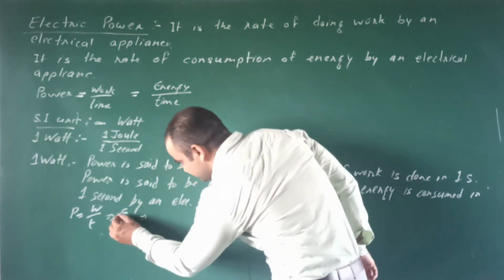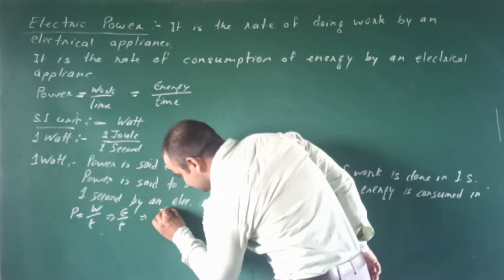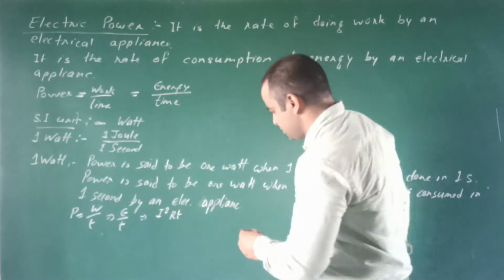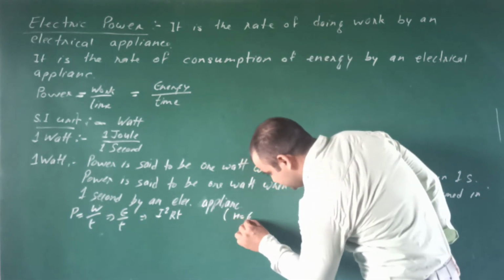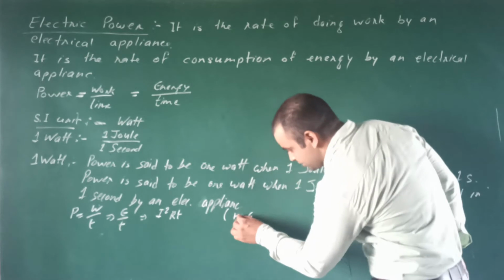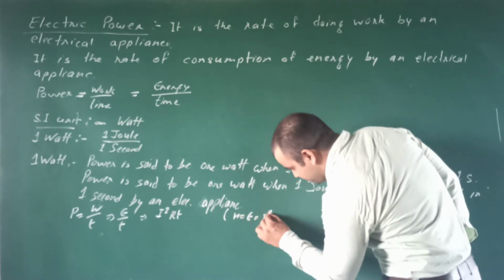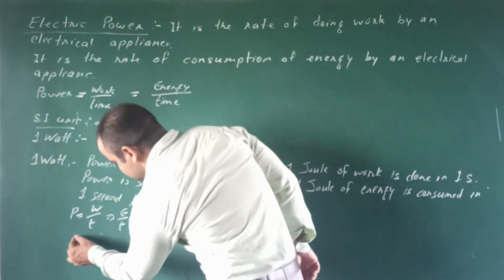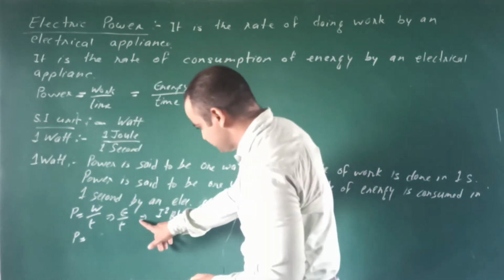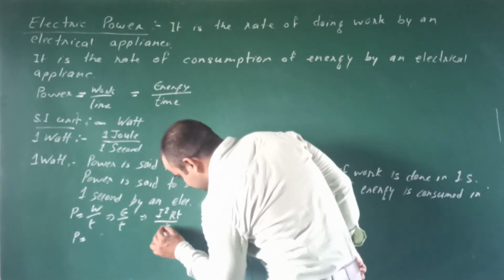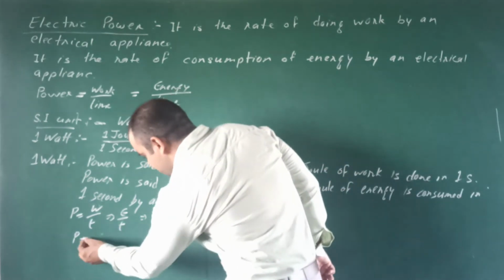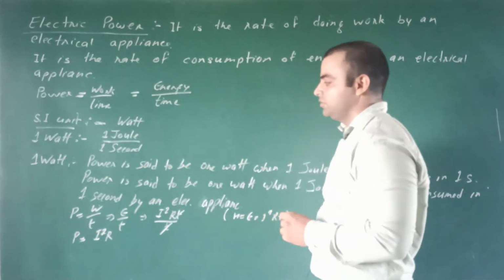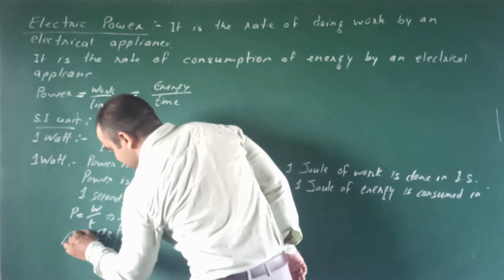In Joule's heating effect, heat energy H equals I square RT. So P equals this energy divided by time, so P equals I square R.